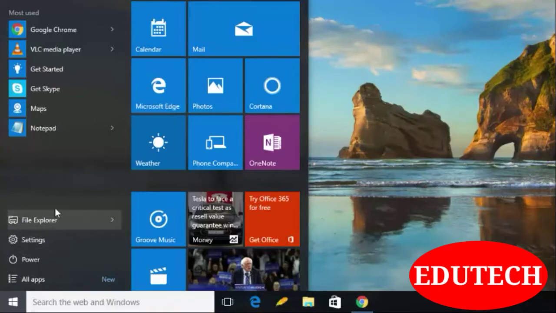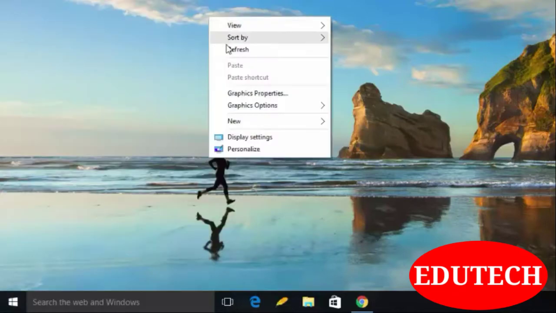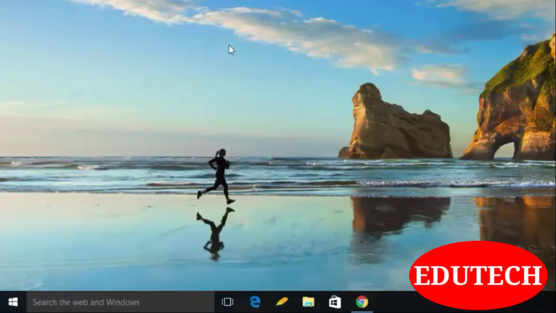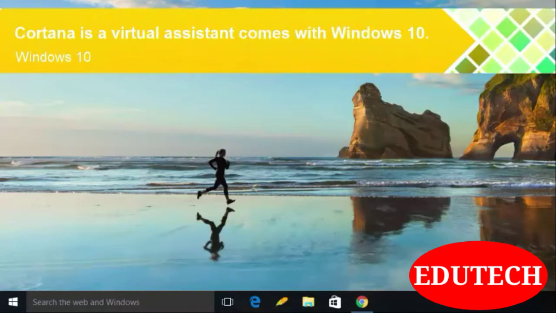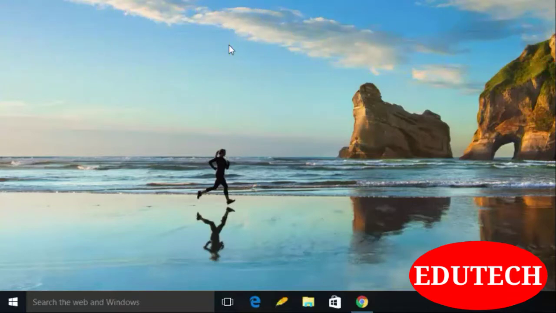But more than that, Windows 10 has very nice features like Cortana. Cortana is a virtual assistant provided by Windows 10. For example, if you don't want to type or use the mouse, then you can just say, hey Cortana, and Cortana will do things for you. If you want to search for a restaurant nearby, you just say, Cortana, give me the restaurants near me, and it will get you all the restaurants nearby. So this is the benefit of this operating system.